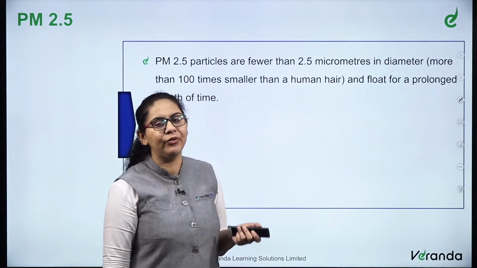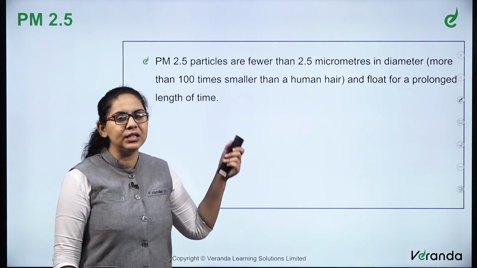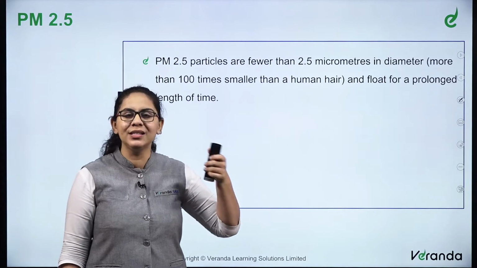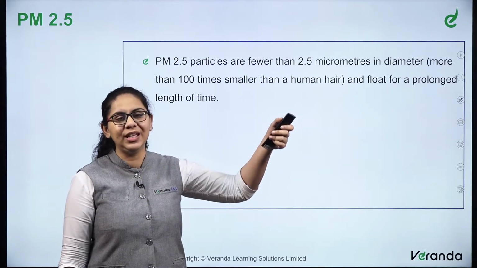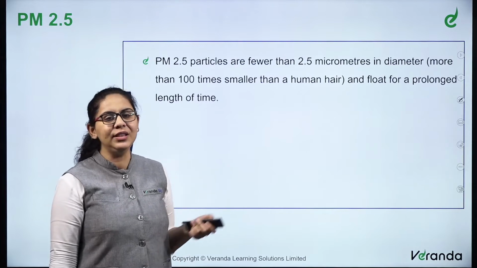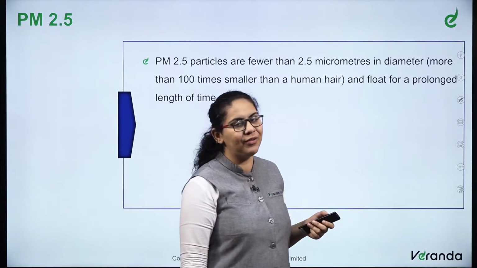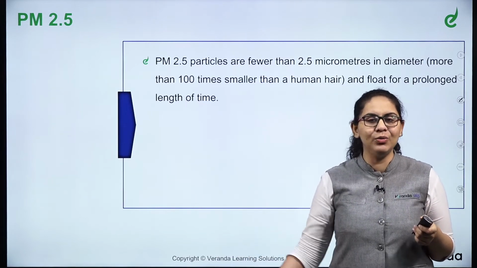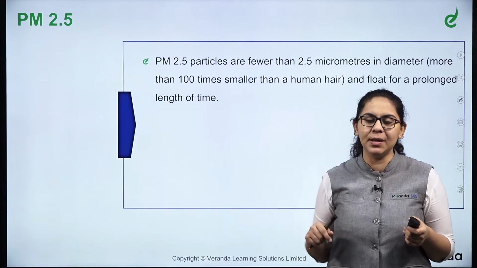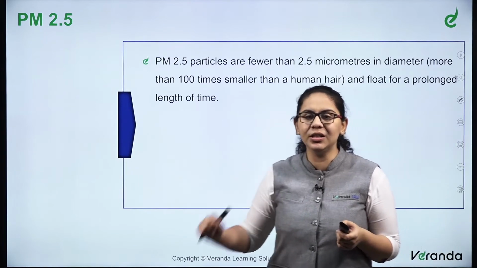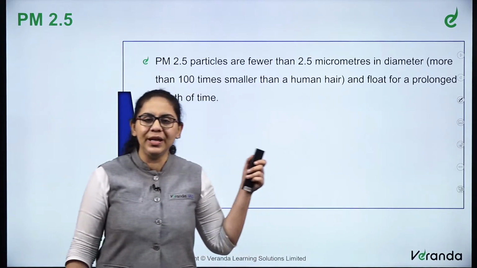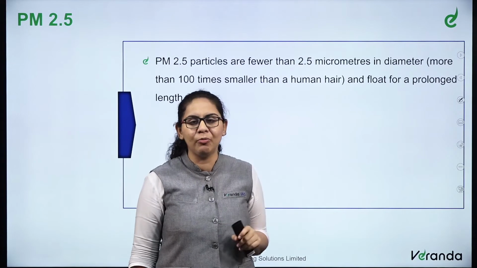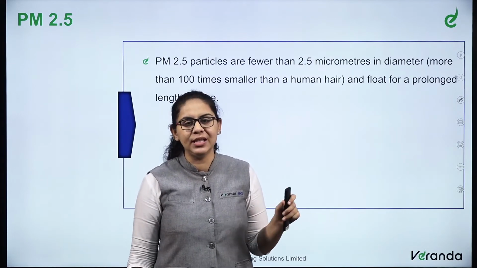PM 2.5, where have you read this before this session? You might have read it in your newspapers, when there are headlines every year on Delhi pollution, on the pollution in the northern part of India. Air pollution is the talk of the town every year after October, November, December, when there is the Diwali celebration in northern India. After that, PM 2.5 and a number of particulate matters and constituents of pollution, we might have read about in the newspaper.